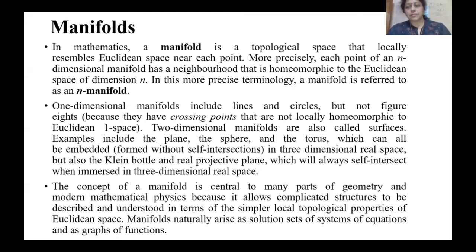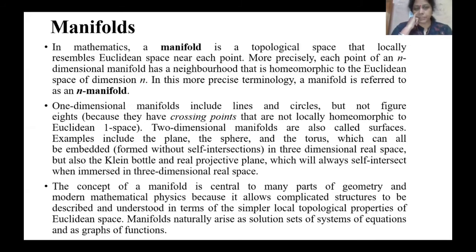Yes, ma'am, visible. Okay. A manifold is basically a topological space that locally resembles Euclidean space near each point. More precisely, each point of an n-dimensional manifold has a neighborhood that is homeomorphic to the Euclidean space of dimension n. So here we refer to an n-manifold.